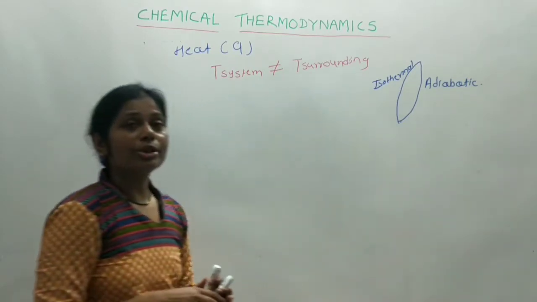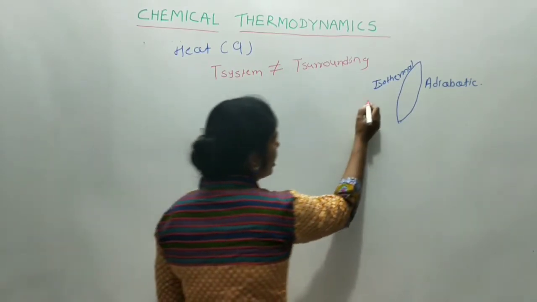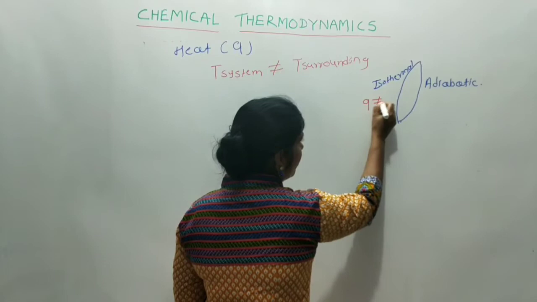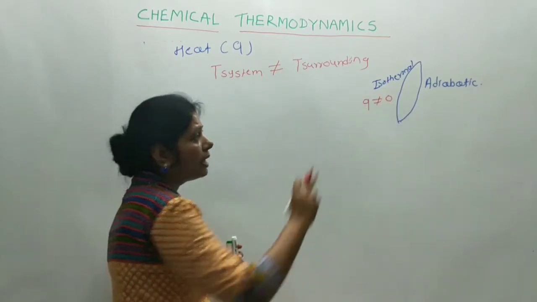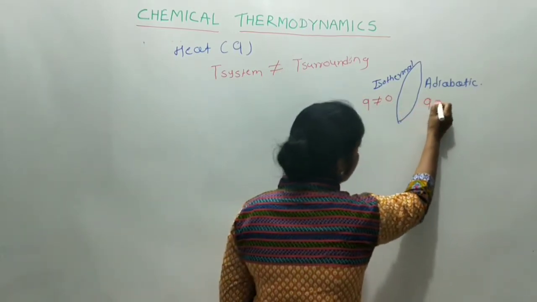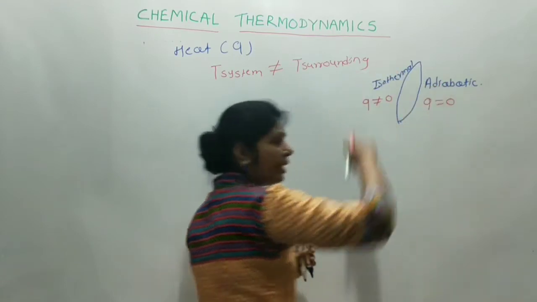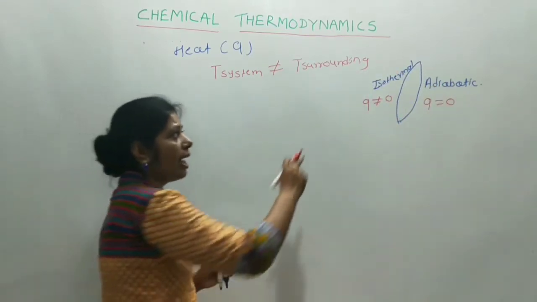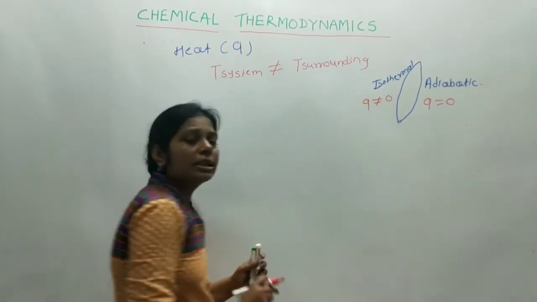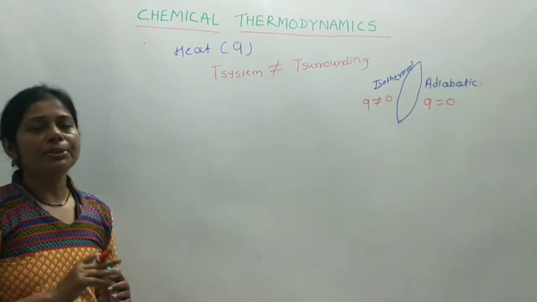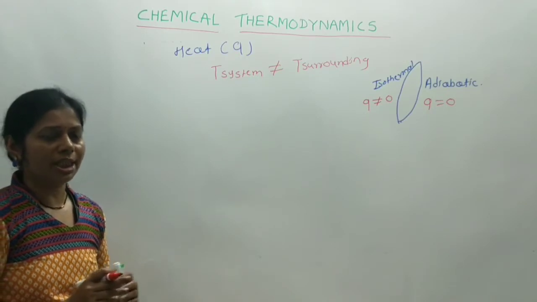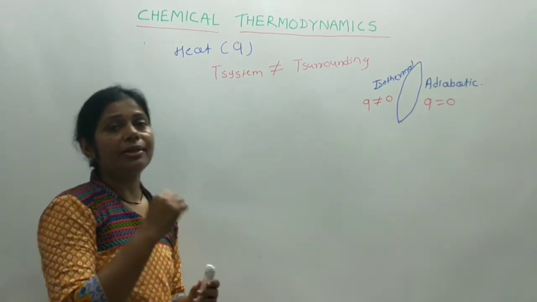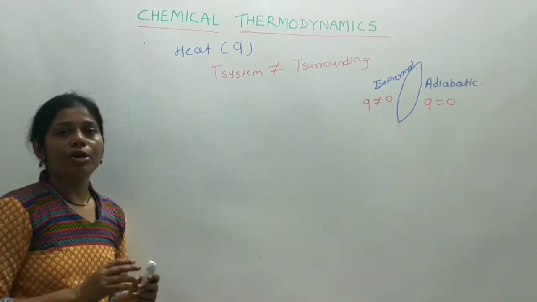And we also know that in isothermal process, Q is not equal to 0. But in adiabatic process, Q is equal to 0. That is, in adiabatic process, there is no transfer of heat. But in isothermal process, the transfer or exchange of heat between system and surrounding takes place. Now, what is the sign convention for that Q or heat?